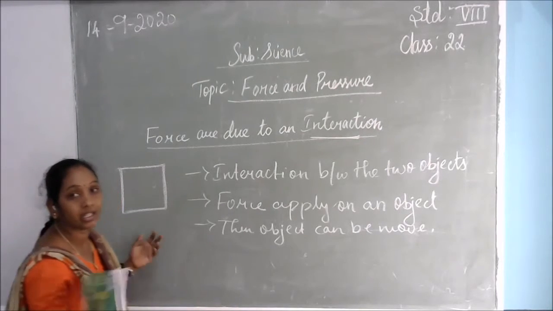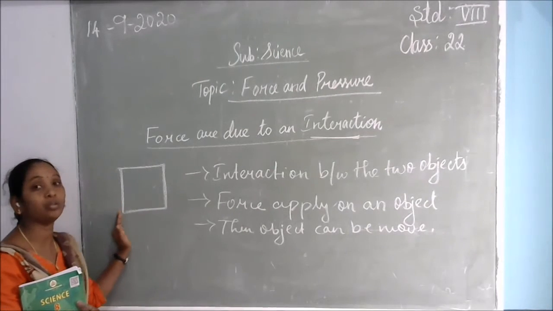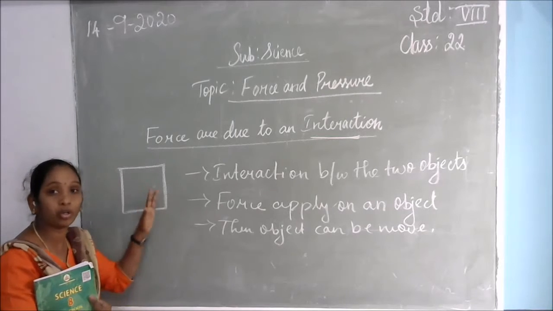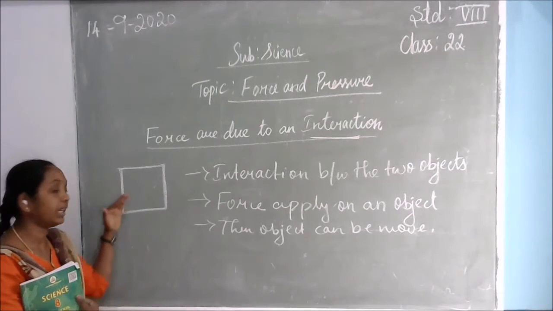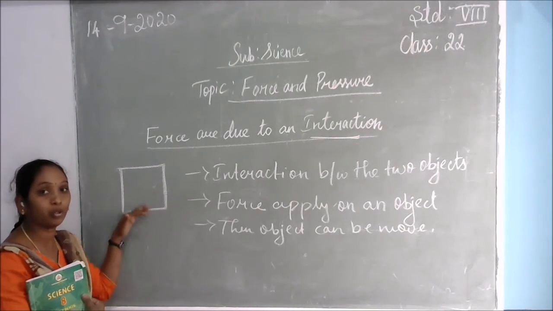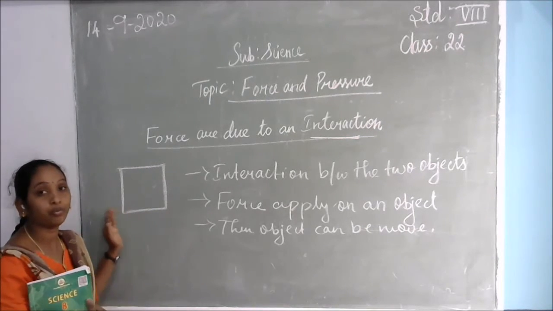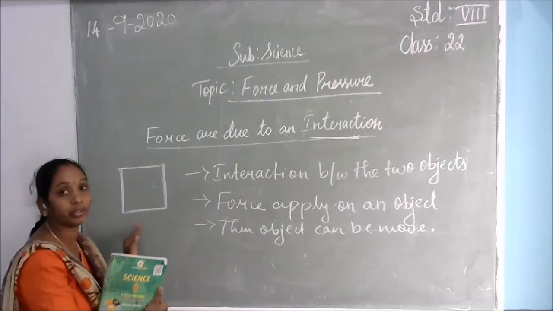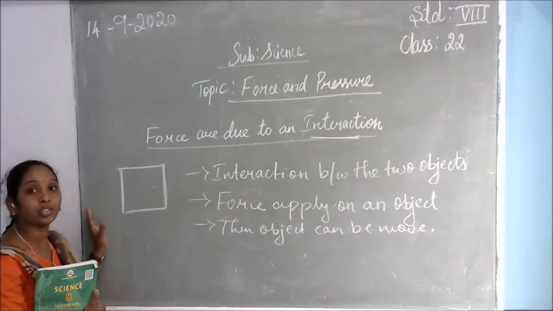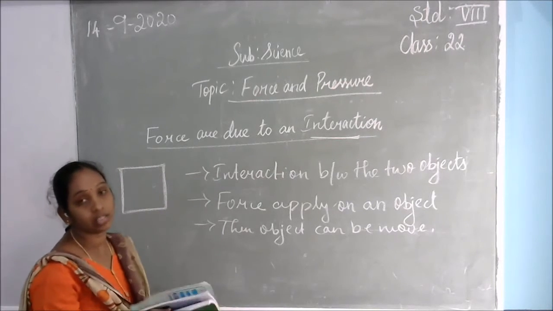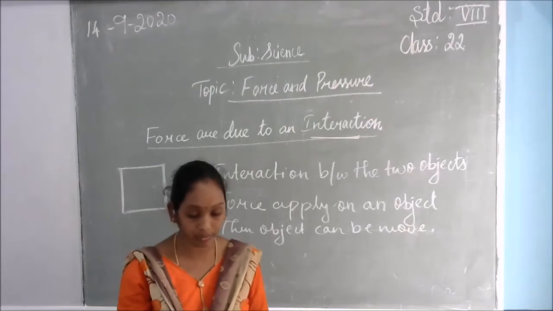Now you ask another person to come and join you. Then you are giving extra force upon the object. By that time the force is enough to move the object, so the object can easily move.